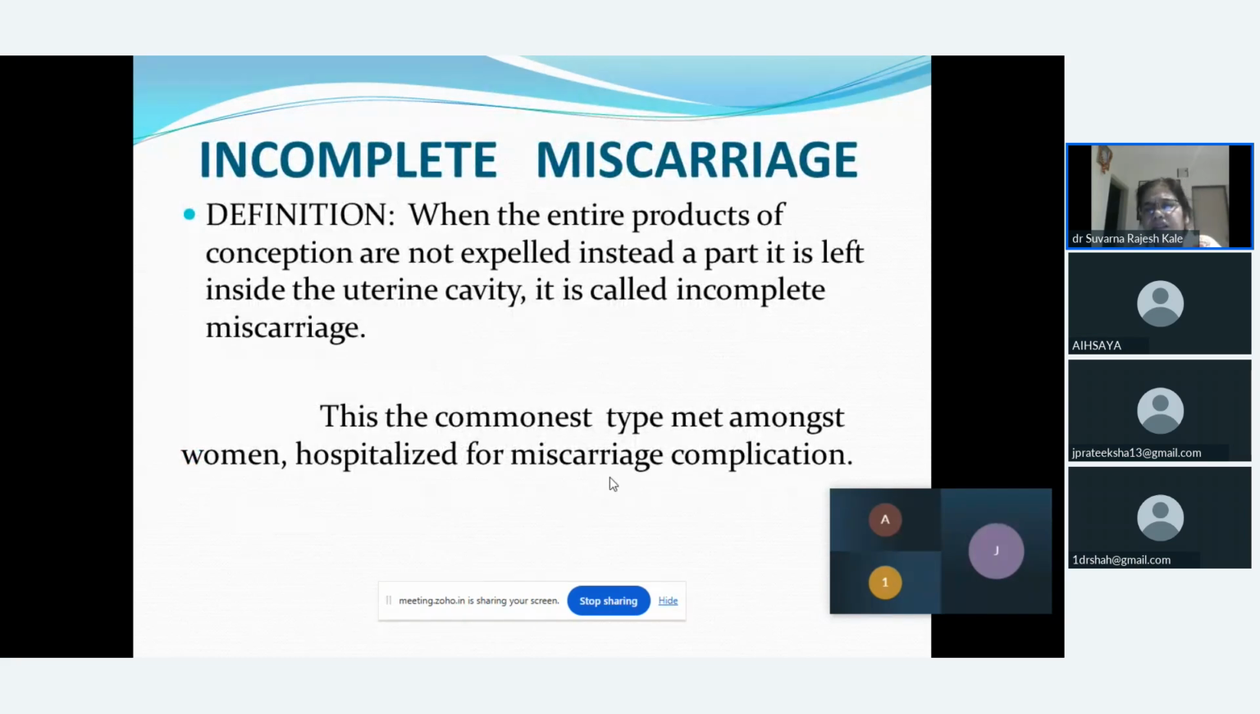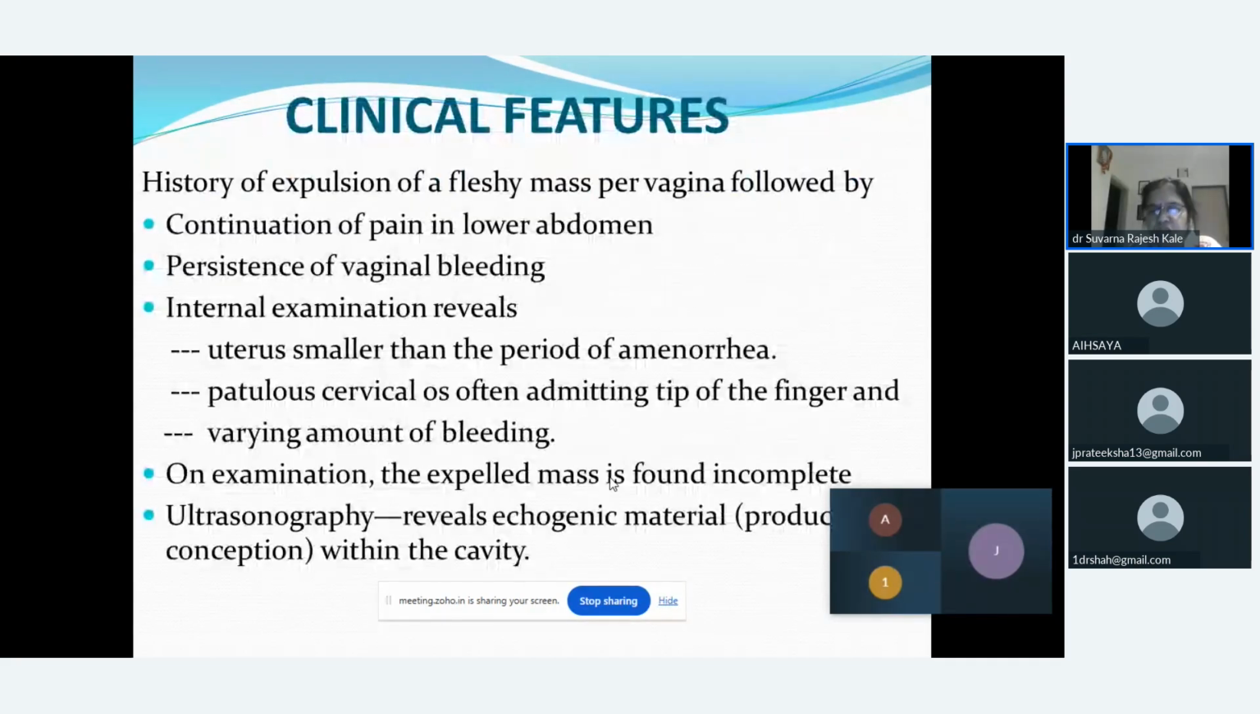Next type of miscarriage is incomplete miscarriage. Here, incomplete, the word itself tells you some product has been expelled out, but still something is remaining inside. So here the entire product fails to expel out. Some part is left inside the uterine cavity. So we denote that it is incomplete type of miscarriage. It is the commonest type met in the hospital or in the female, and it leads to complications.